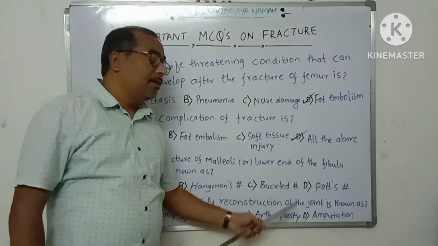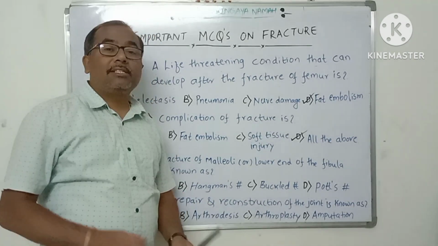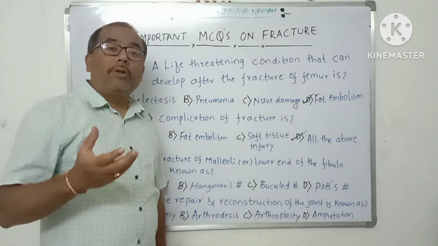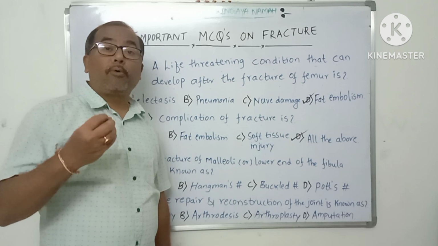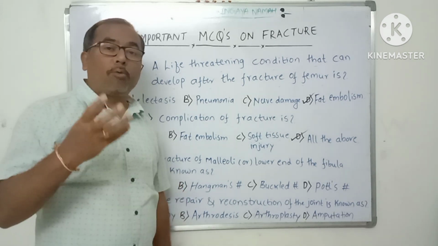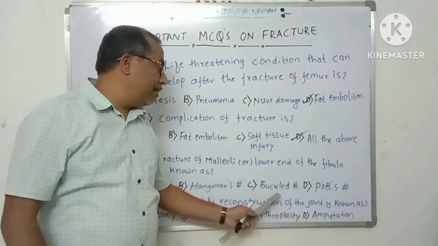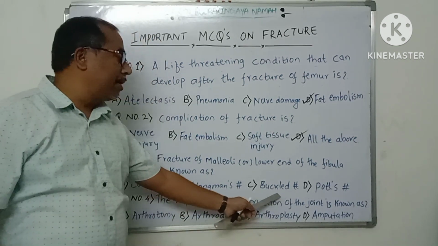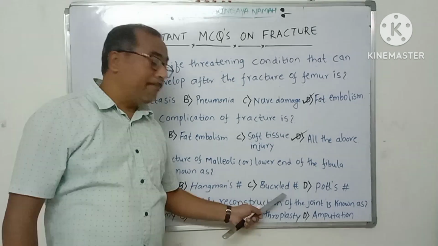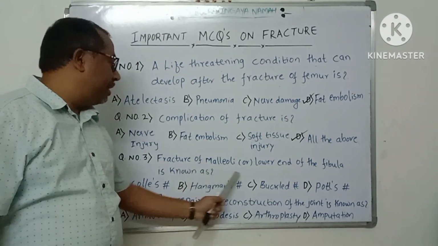Next is buckle fracture. Buckle fracture is also known as impacted fracture, in which bones are broken into two or more pieces, and the broken fragments are driven into one of the fragments of the bone. That is known as a buckled fracture, or impacted fracture. So this is also not a right option.